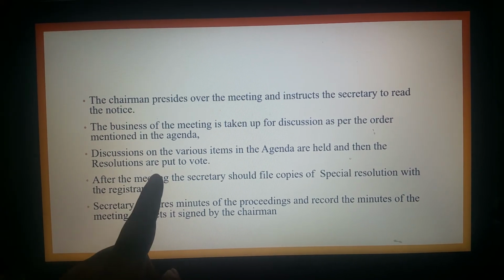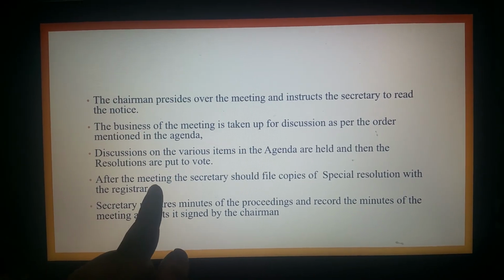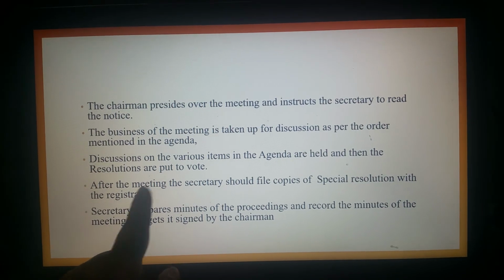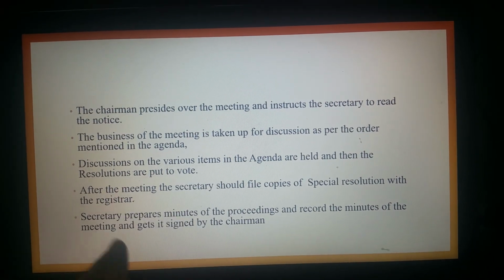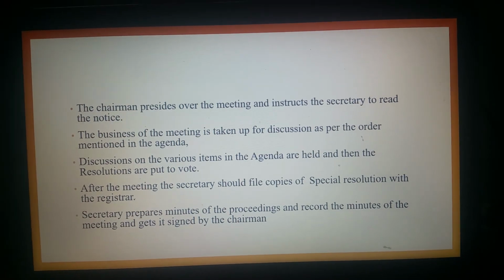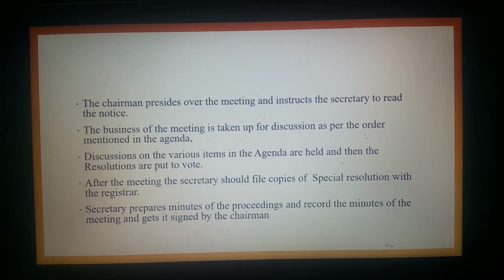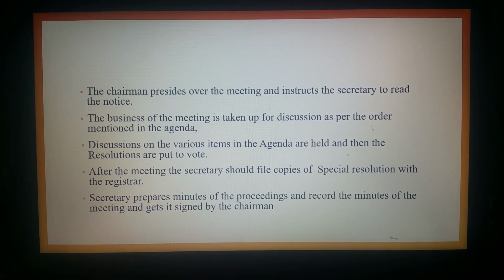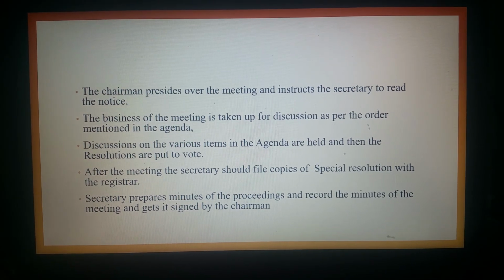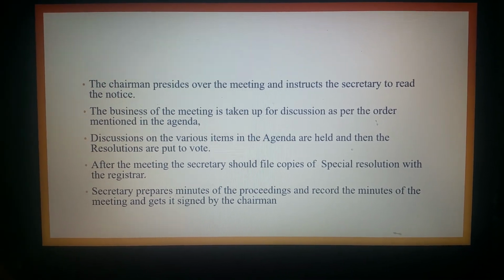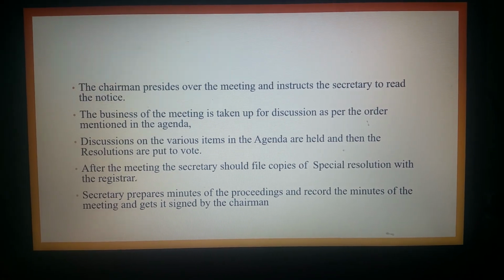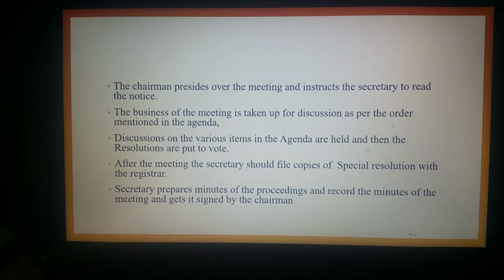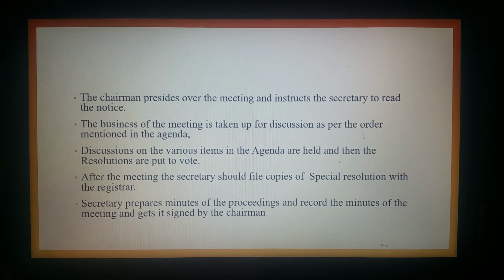Then once the resolutions are put forward, the secretary should make a record of the minutes of the meeting. Then the secretary should prepare the minutes of the meeting and file a copy of the minutes and the special resolutions with the registrar. So this is how, from the procedure of the extraordinary general meeting itself, we can identify the secretarial duties. Apart from this, some other duties could be that the secretary should prepare the agenda for the meeting, and check the admission cards at the entrance or at the start of the meeting. Like these, from the procedure itself, we can identify the secretarial work relating to an extraordinary general meeting.